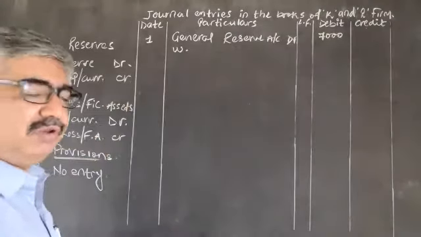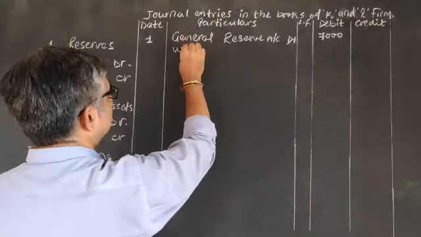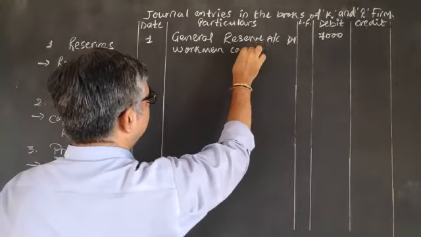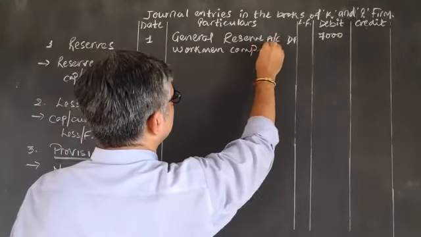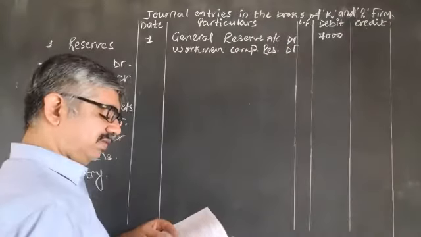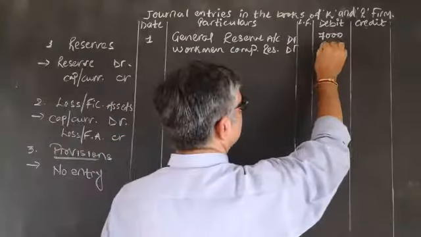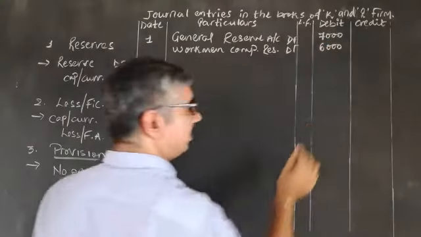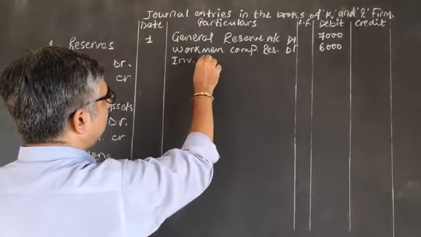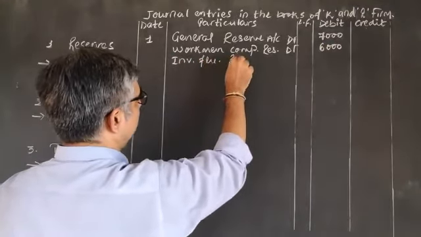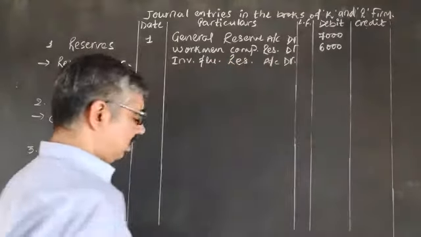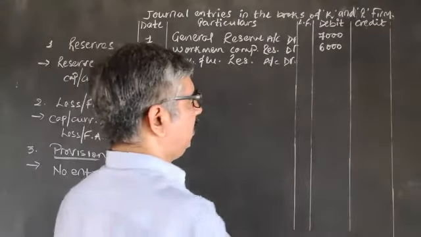Workman compensation reserve debited. The amount is 6,000. Then investment fluctuation reserve account debited. The amount is 1,900.